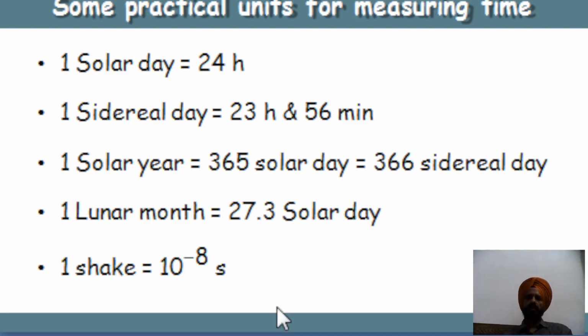Then some other important things: 1 solar day is 24 hours, 1 sidereal day is 23 hours and 56 minutes, 1 solar year is equal to 365 solar days, equal to 366 sidereal days, and 1 lunar month is equal to 27.3 solar days. 1 shake is equal to 10 to the minus 8 second. So these are some practical units for measuring time.